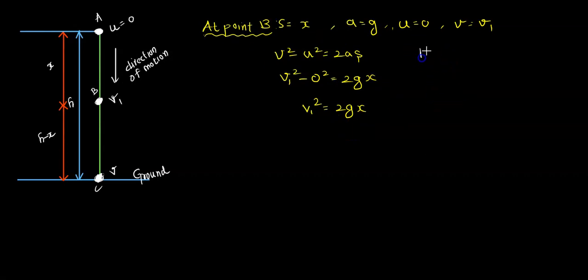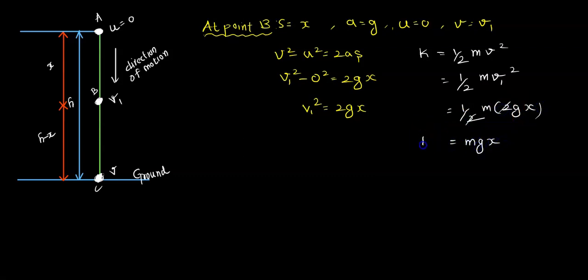Let us do it for our kinetic energy. Kinetic energy K is equal to half m v square. Here our v is nothing but v1. So half into m into v1 square. What is this v1 square? It is half into m into 2gx. So we can cancel this 2 and this 2. So it becomes mgx. So your kinetic energy at point B is mgx.